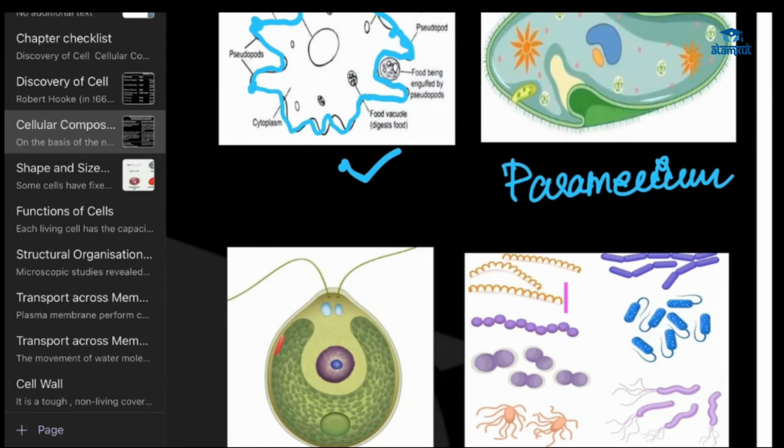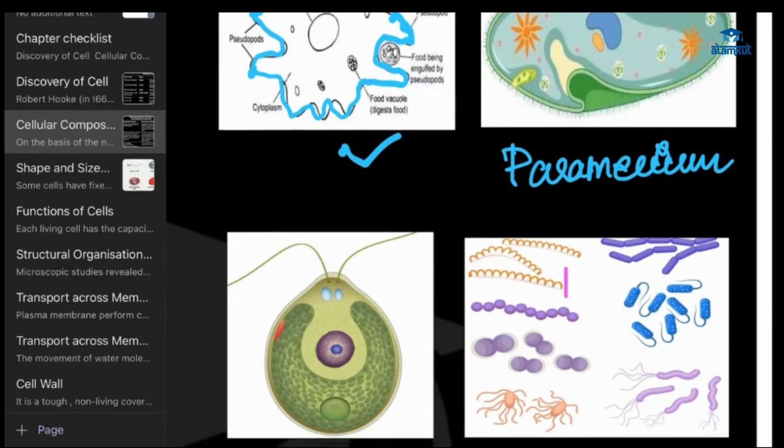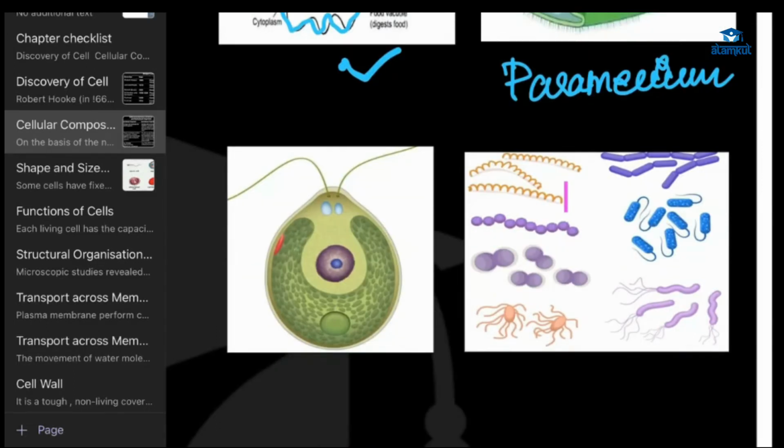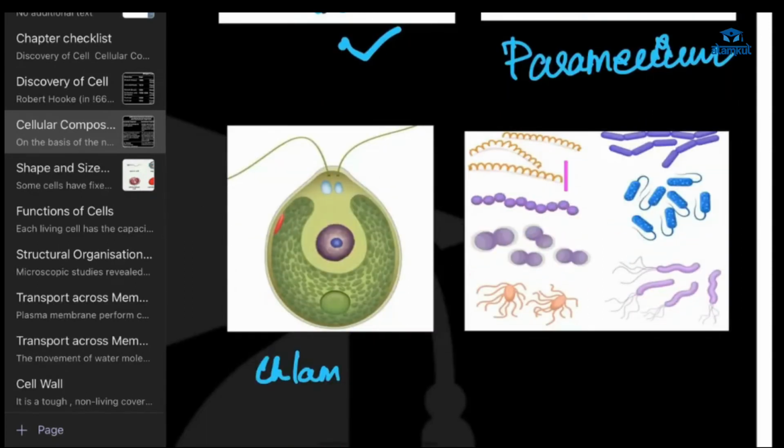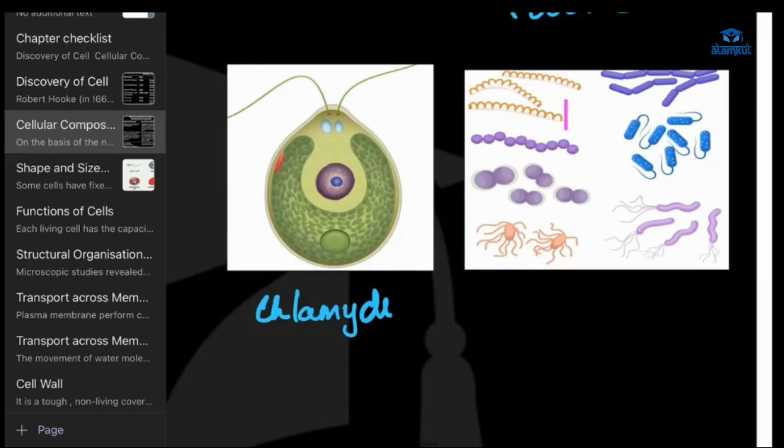When you look into this picture, what do you feel? What does it look like? Ma'am, that third one looks like a cockroach. It is. And the other ones look like worms, spiders, ants, and caterpillars. Okay, Chlamydomonas. This is paramecium.